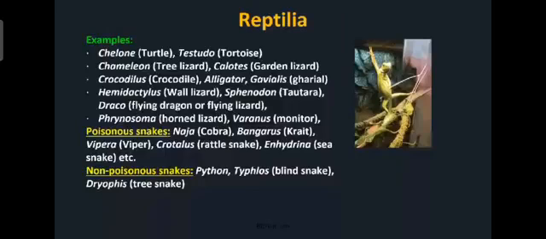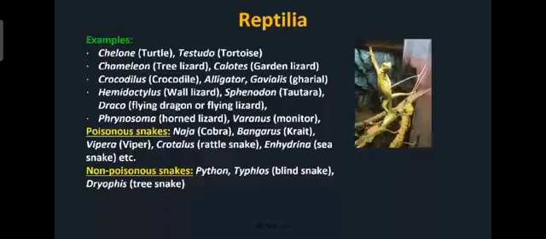All this comes under the Reptilia, and mainly all the snakes are there, which also come under the Reptilia. Some are poisonous snakes and some non-poisonous snakes. Poisonous, for example naja, that is cobra. Then krait, then viper, rattlesnake, sea snakes, all these are poisonous snakes. Non-poisonous snakes: python, that is asgar.